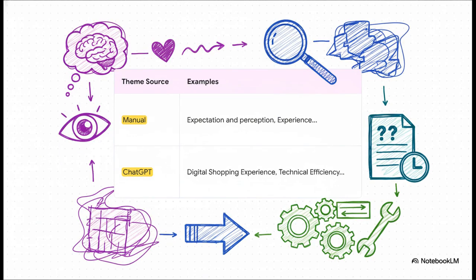And of course, that difference carries all the way through to the final themes. The manual themes are conceptual, focusing on the user's internal experience. The AI-generated themes, like operational and technical efficiency, are much more action-oriented and system-focused. You can see how this could lead to very different and potentially more practical research outcomes.